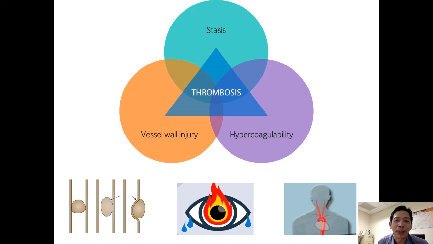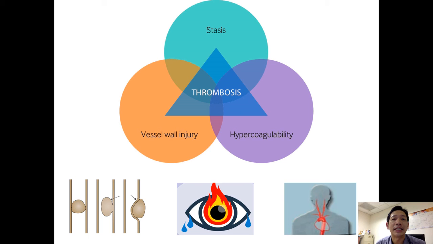Okay, this is actually the most important slide that I hope you all can remember. This slide illustrates the pathogenesis, the risk factors, and also the workup that you should carry out when you suspect a vascular event, whether it involves your artery or your vein as well. Okay, so I think you all should know this. What triad is this? This is Virchow's triad. It involves the presence of stasis, vessel wall injury, and hypercoagulability that lead to a thrombosis event in the vessels. Okay, this applies to both the artery and the vein.